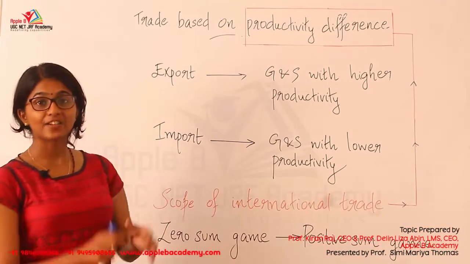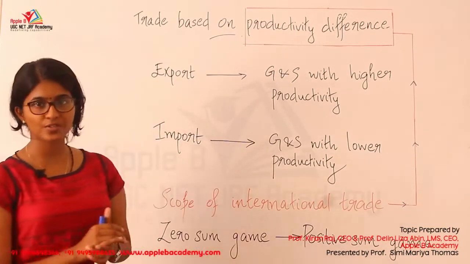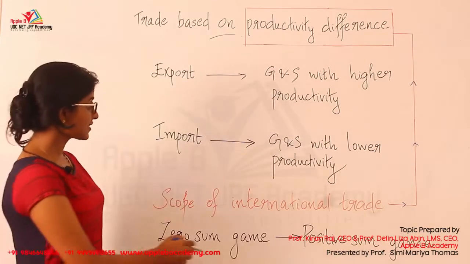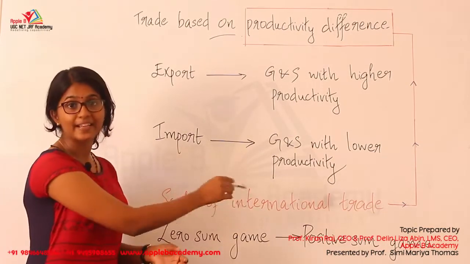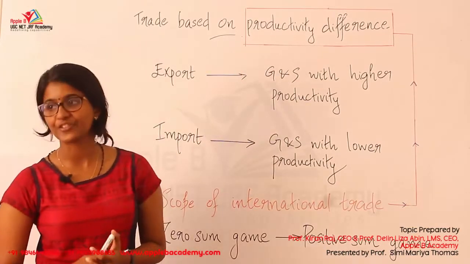So we know that the failure of the mercantilist theory led to the formation of the absolute cost theory, and here the scope of international trade in the absolute cost advantage theory is set through the productivity difference.